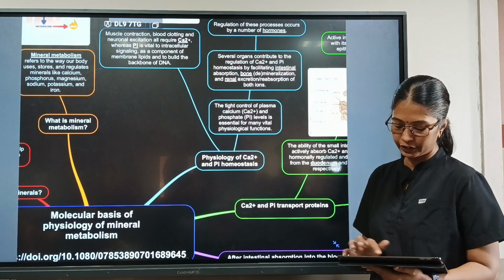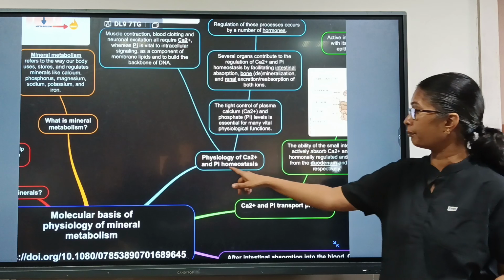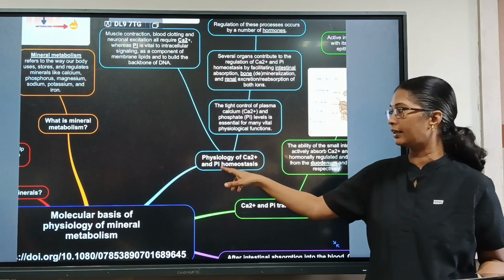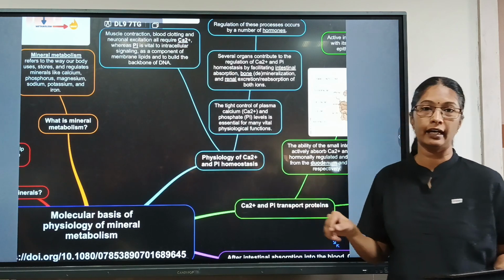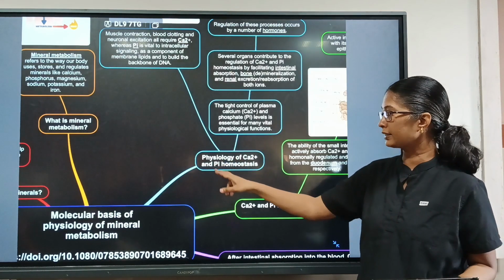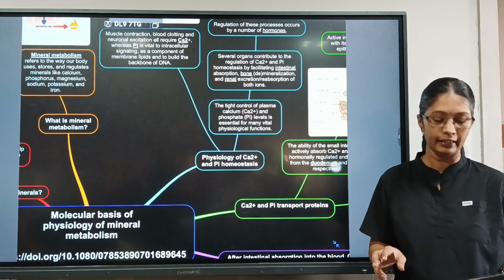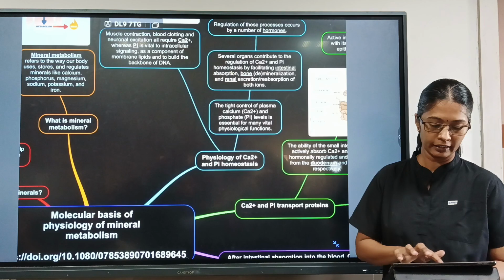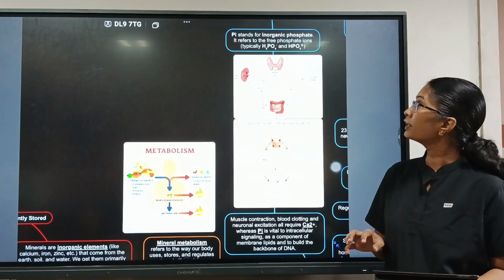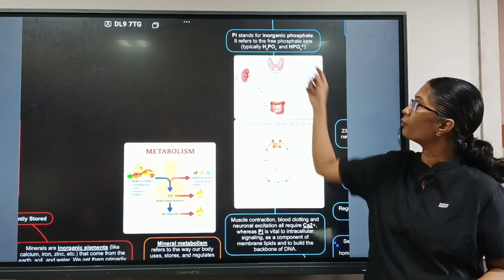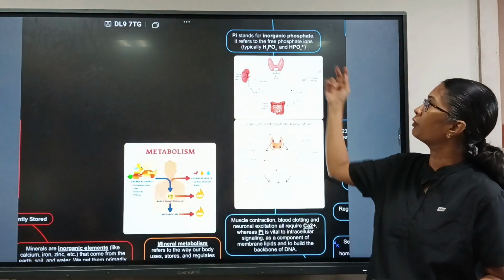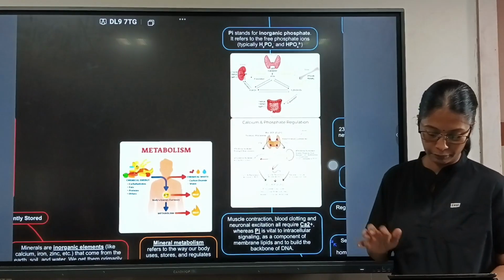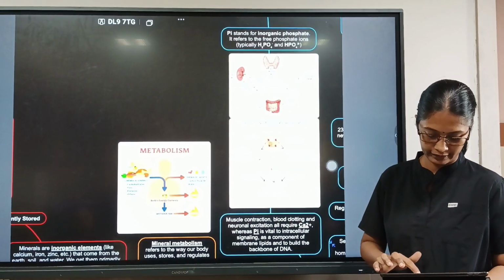So physiology of calcium ion and Pi. Pi stands for inorganic phosphate. Why am I telling calcium as ion and phosphorus as inorganic? Because phosphorus, the elemental form, is toxic to the human body and it is always absorbed and stored in our body in the form of phosphate. So we always refer to that as the inorganic phosphate. It is in the form of H2PO4- or HPO4 2-. So this is the reason I am mentioning it as Pi. Calcium will be mentioned as Ca2+.